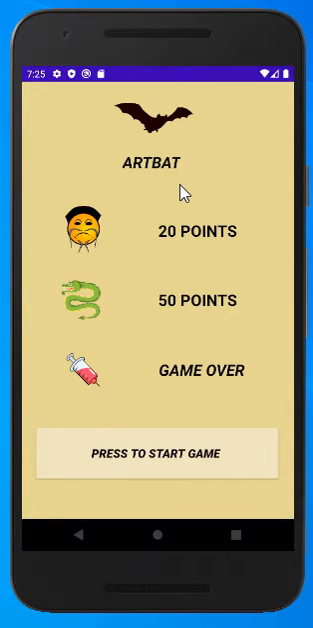Meanwhile, I'm mentioning that our game's name, ArtBat, comes from the artificial bat. As you may know, it's an artificial game, and the bat comes from the story. So I can start the game. Let's see how we play the game.